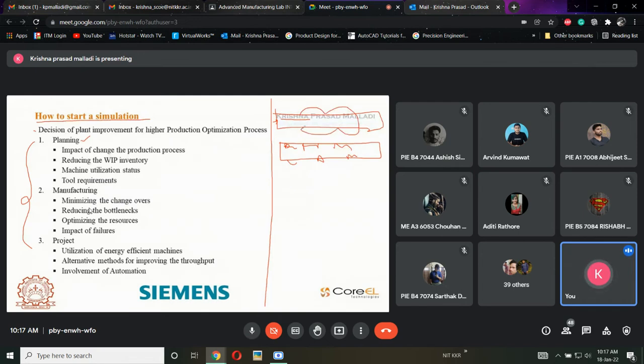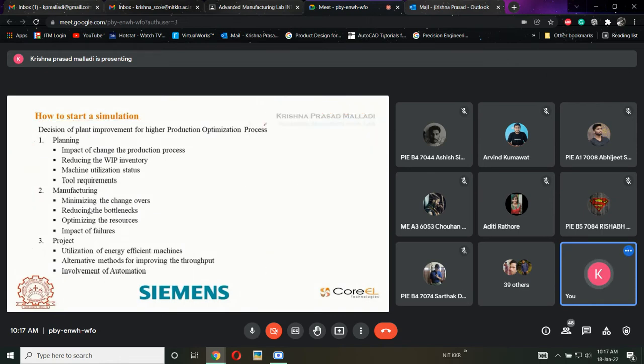That is why, before starting a newer project, we need to create a simulation model and check whether the model we are going to prepare will balance, give the impact, and give the best efficiency or not. We need to check before starting a plant. For creating a newer project or anything, we will definitely follow these things. First is the planning phase. In that planning phase, first is the impact of change in production process.